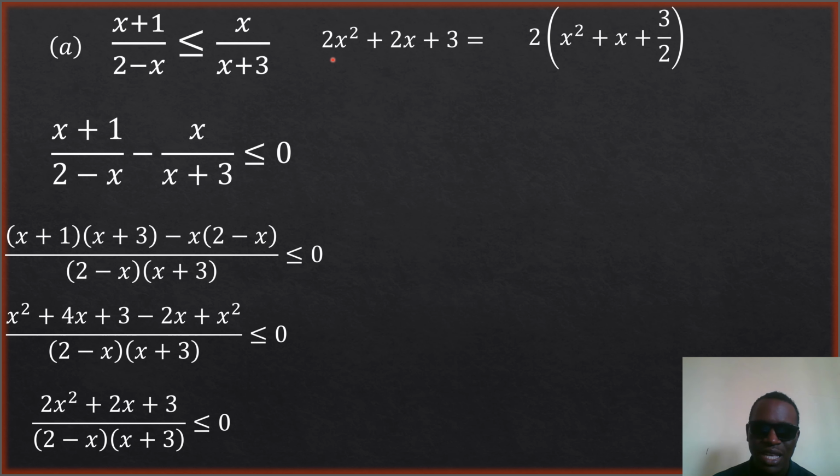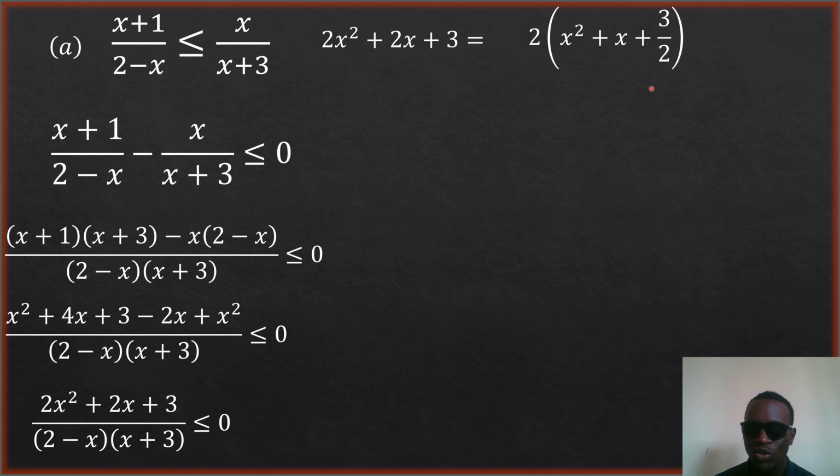To do that, I have to make sure the coefficient of x squared is 1. How do I do that? I factor out 2. To get the balance, I will need to divide each term by 2. So when you divide by 2 here, you'll be left with x squared. Divide by 2 here, you'll be left with x. Divide by 2 here, I have 3 on 2. Nothing has changed. If you expand this, you get back this.